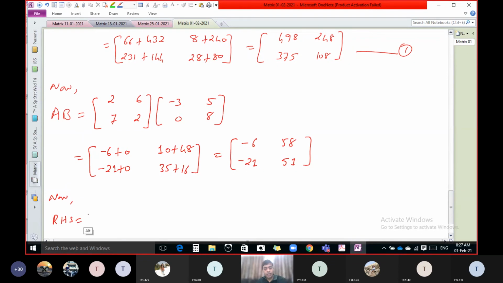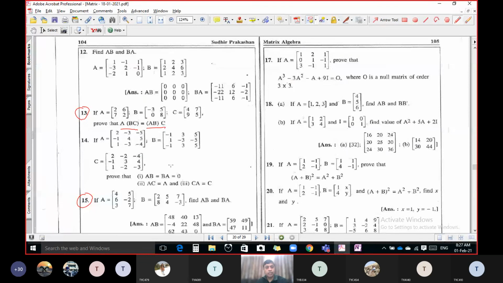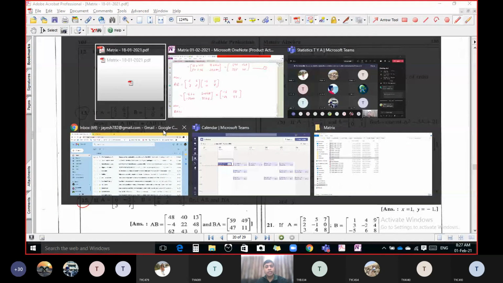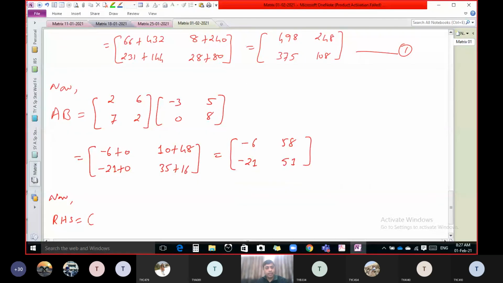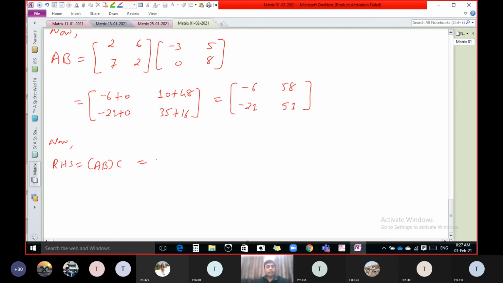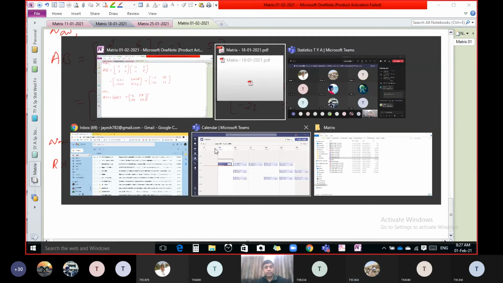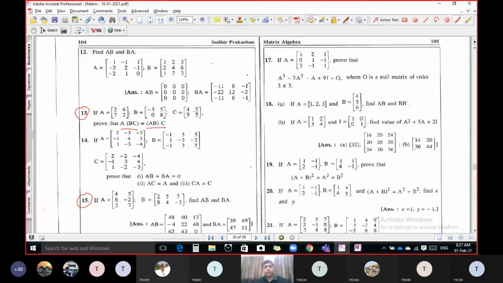Now, the right hand side. Our right hand side is AB into C. So let us multiply this AB with C. First of all, write matrix AB. Tell me what we would write here in the first row: minus 6, 58. Correct. Minus 21, 51. Correct. And then matrix C, 4 7 9 5.